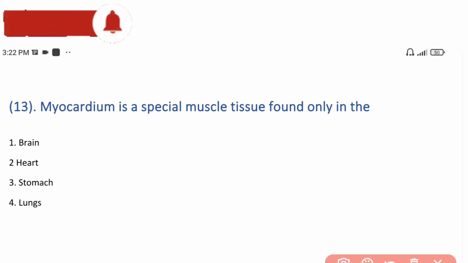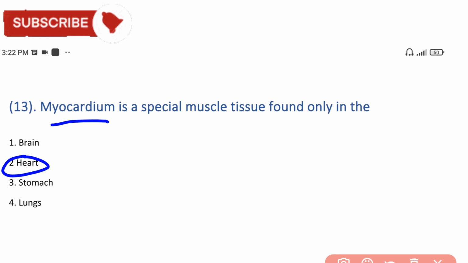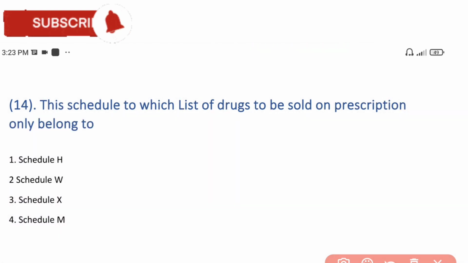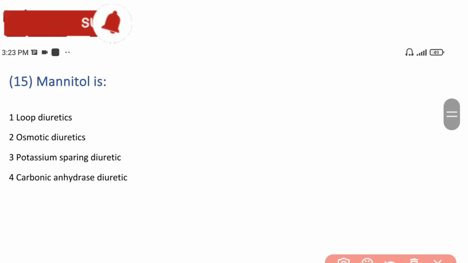Next is: myocardium is a special muscle tissue found only in the heart. So myocardium is a layer that is present in the heart. Next is: the schedule to which the list of drugs to be sold on prescription only belongs. The schedule is H. H schedule is the answer. Next is: mannitol is. Mannitol is an osmotic diuretic.